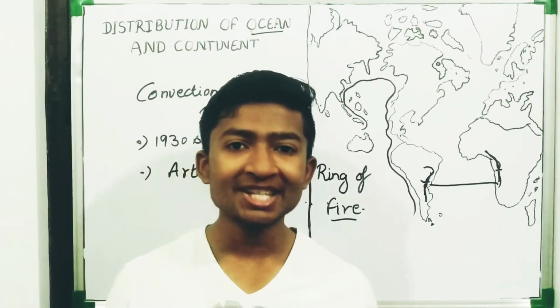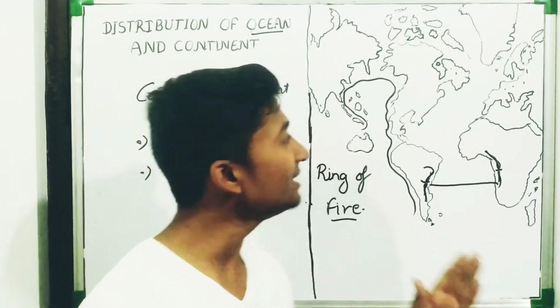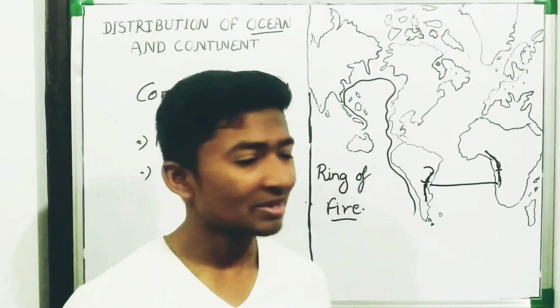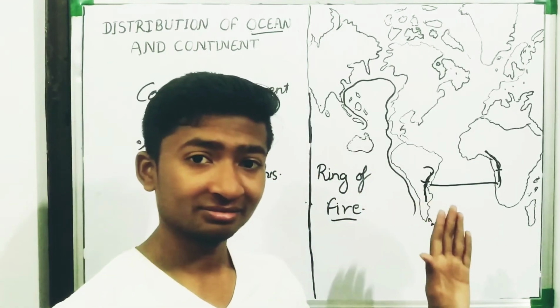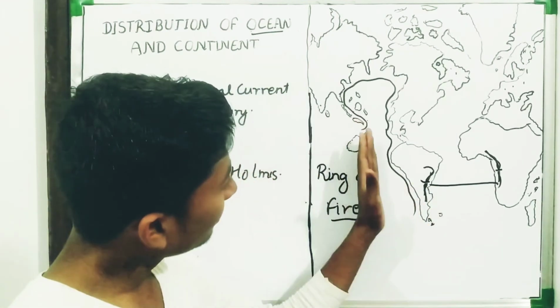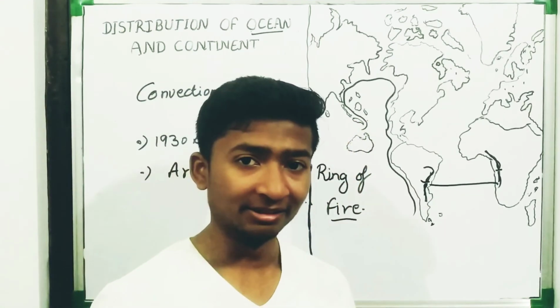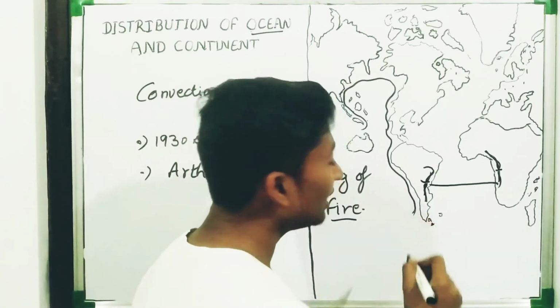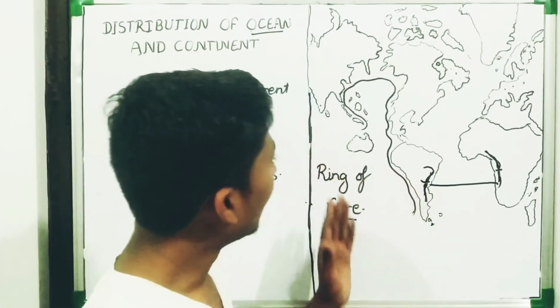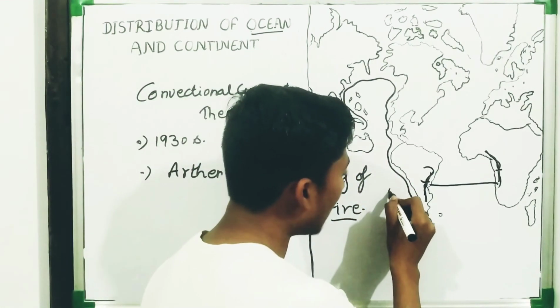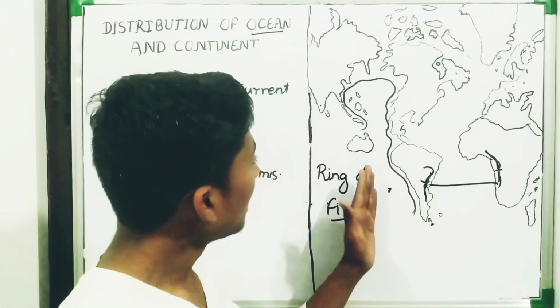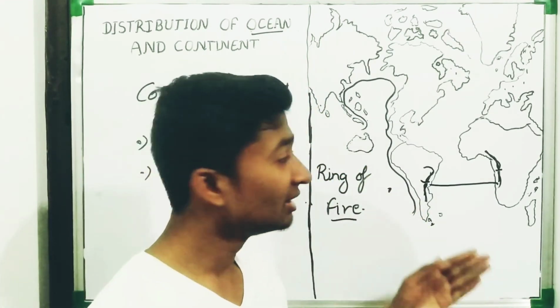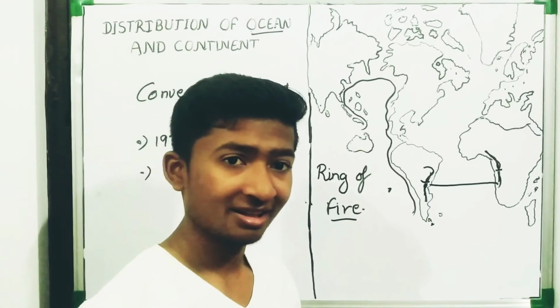Ring of Fire is a chain of volcanic mountains submerged in the ocean. It is throwing lava, and various islands are forming, and they are floating on the ocean surface.